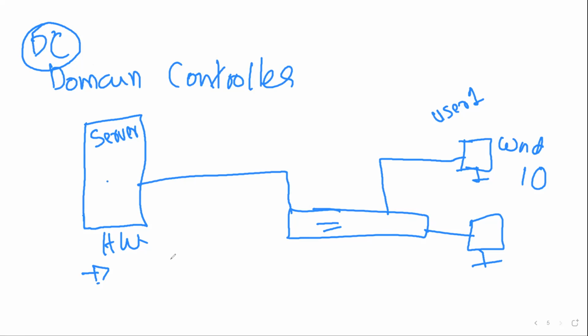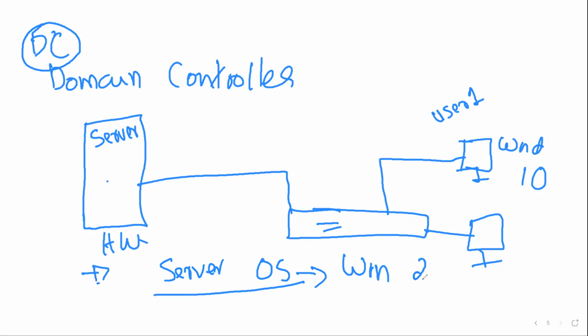So I need a server OS. Only the server OS can provide the services. For example, you may have heard about Windows 2003, which was an old server OS. Then I could say Windows 2000, for example 2016, 2019.